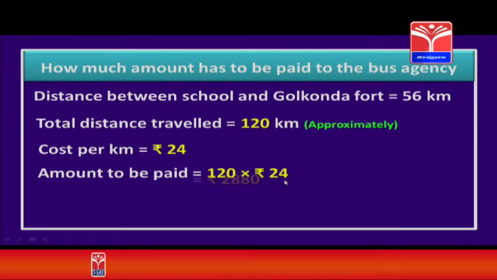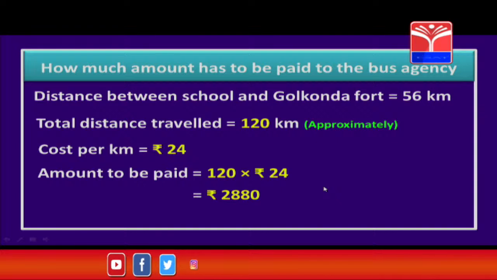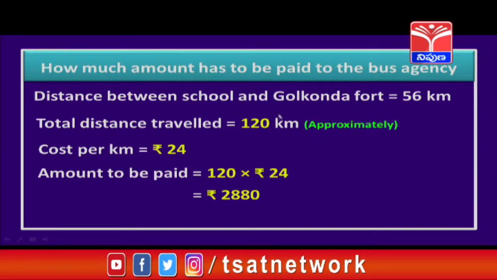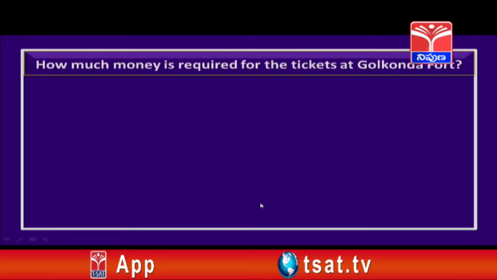Now let us multiply them. On multiplying you will see that we got an amount of 2880 rupees. That means we need to pay the bus agency an amount of 2880 rupees.